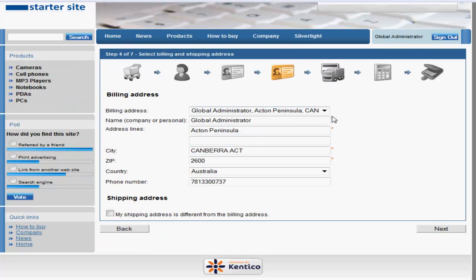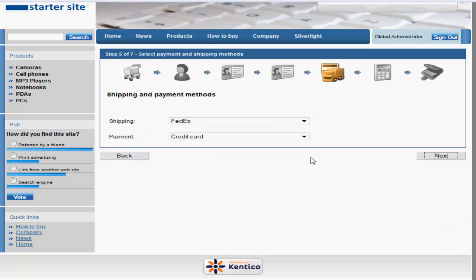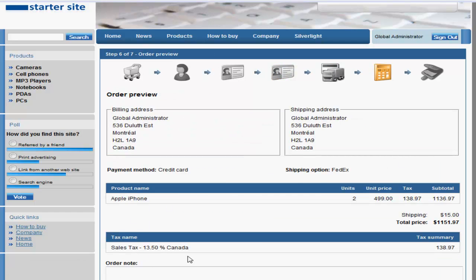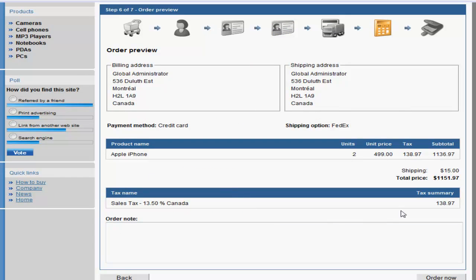The software also supports compound tax scenarios, such as those in Montreal, where you're taxed on top of tax. The real rate is actually 13.9% based on the way it's calculated. However, the official rate is 13.5%.